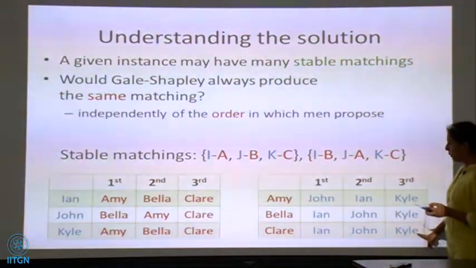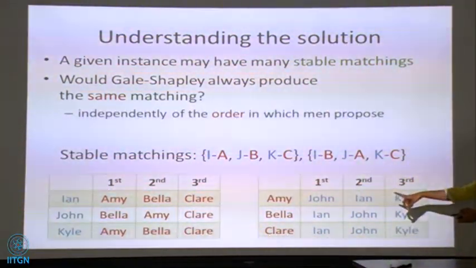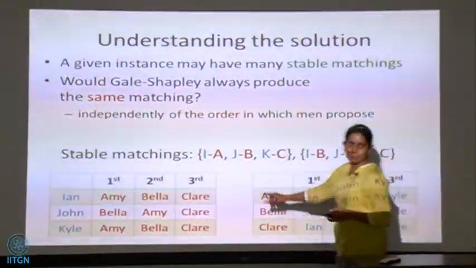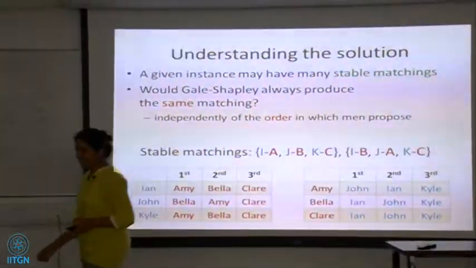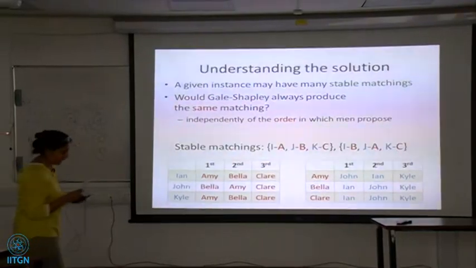Claire has Kyle at the bottom of her preference list, and Kyle has Claire at the bottom of his preference list, and yet in fact every stable matching matches them. So false.